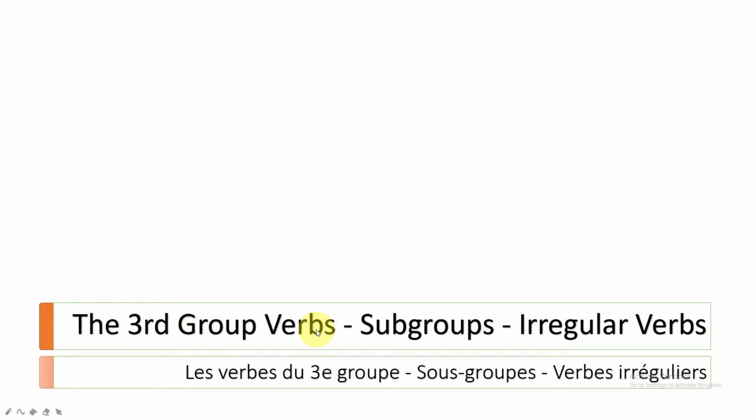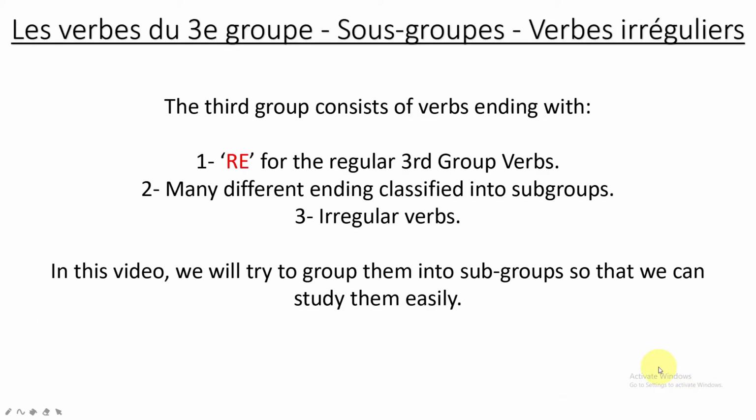The third group verbs, subgroups and irregular verbs. Les verbes du troisième groupe, sous-groupe, verbes irréguliers. So the third group verb consists of verbs ending with RE for the regular third group verbs, many different endings classified into subgroups, and the irregular verbs. So in this video, we'll try to group them into subgroups so that we can study them easily.